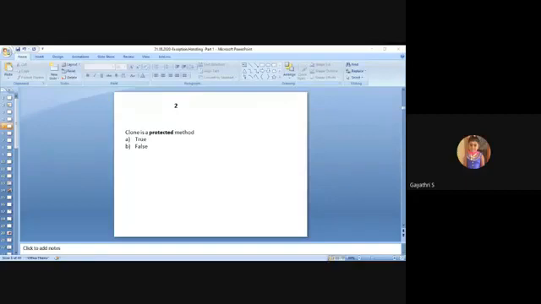Again, Shrutika, Arshini, Bharat. Yes, true. Clone is a protected method. From outside the package, we can use this clone method through the inheritance concept.